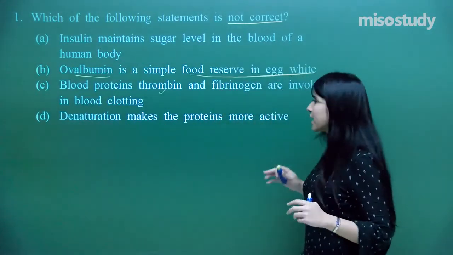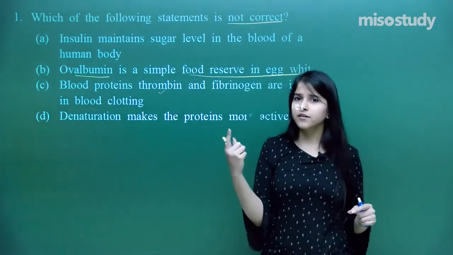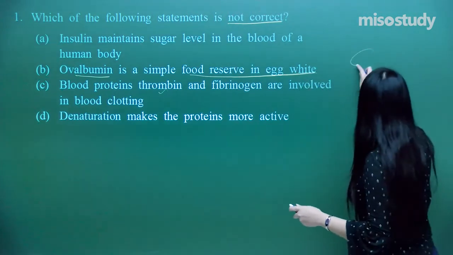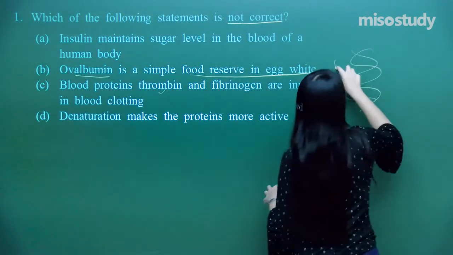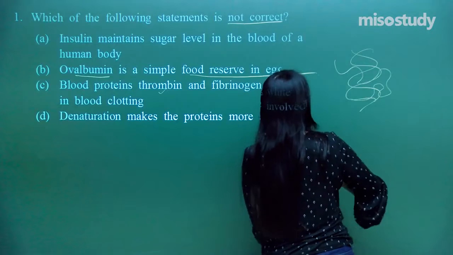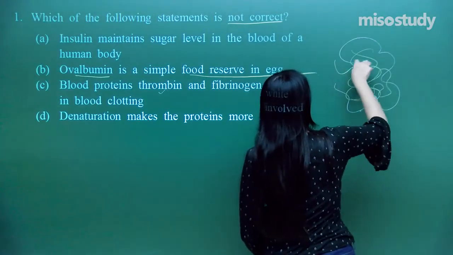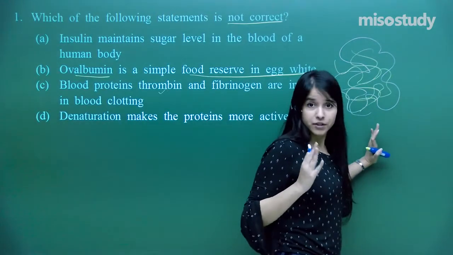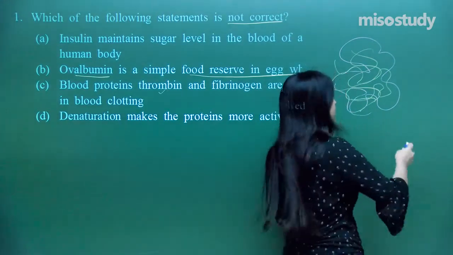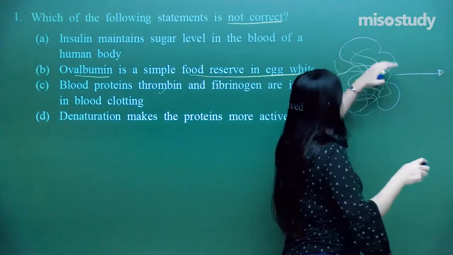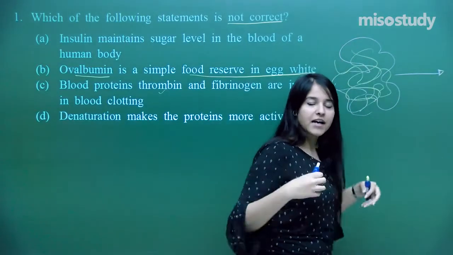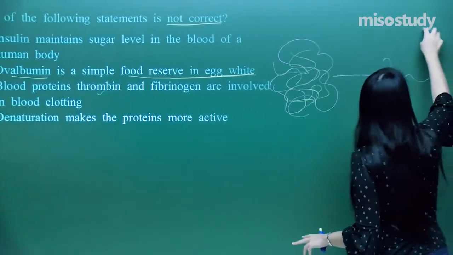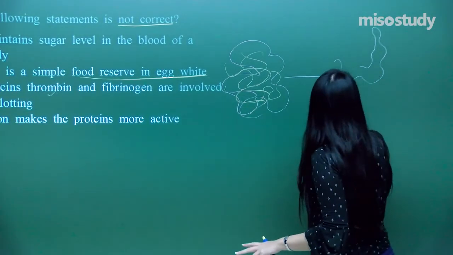Now let's move on to here. Denaturation makes the proteins more active. Is it so? Just try to recall the concept. Denaturation is actually unfolding of the protein. A proper protein has so many kinds of structures, primary, secondary and tertiary, which are entangled into each other. Denaturation means that due to temperature or pH changes, it opens up. So we get something like this, a denatured protein.